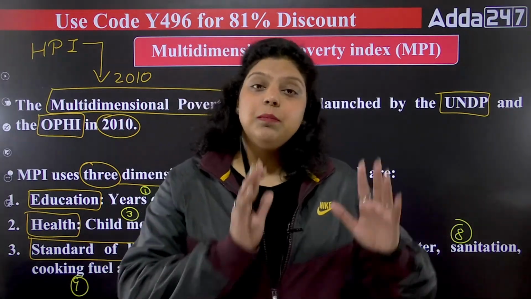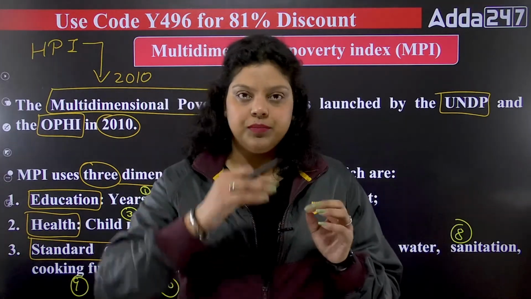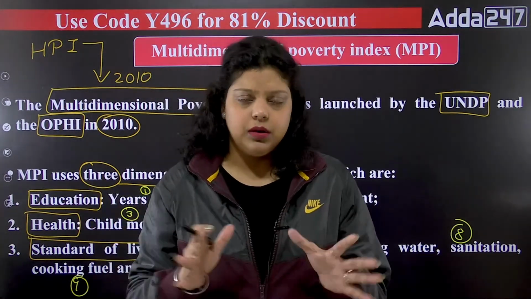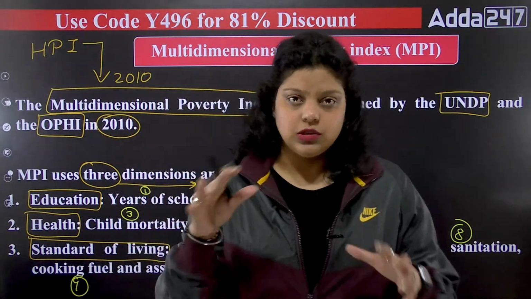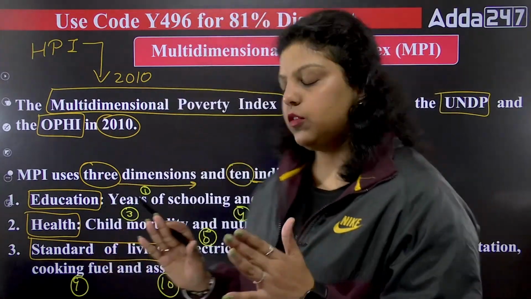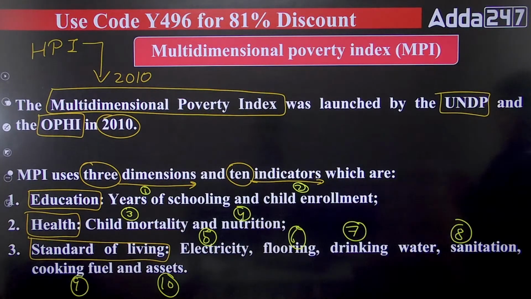No. That only defines primary education: the person is capable of reading and writing in our mother tongue, Hindi, and is capable of signing. That is the only basic indicator for the literacy rate of the country. But the multidimensional poverty index is not talking about that primary education. It is talking about the years of schooling of the person as well as the child enrollment numbers.